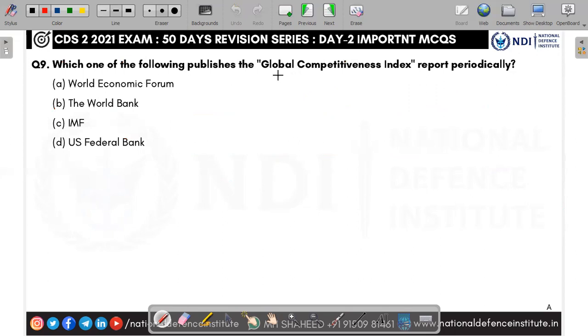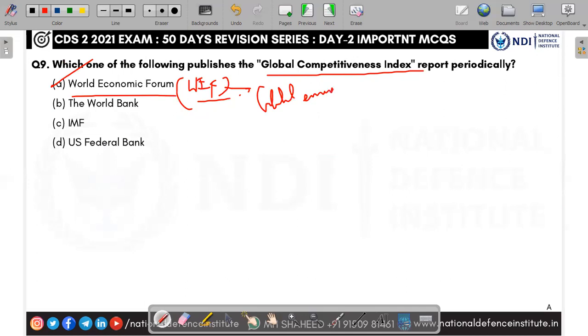Next, which one of the following publishes the Global Competitiveness Index? It is the World Economic Forum, WEF. It is a private organization, like an NGO. This World Economic Forum publishes a lot of reports. For example, Talent Competitiveness Index, Travel and Tourism Index, Global Environmental Index, Inclusive Development Index. So a lot of indexes. You can go and search and read. A lot of indexes this World Economic Forum releases.